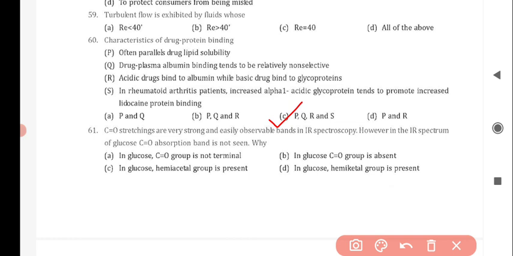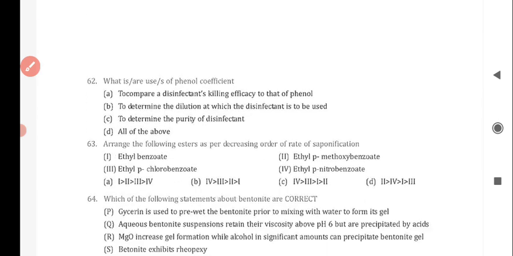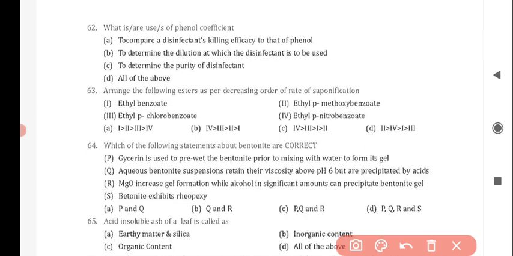Now next question is, C-O stretching bands are very strong and easily observable bands in IR spectroscopy. However, in the IR spectrum of glucose, the C-O absorption band is not seen. Why? And the correct answer is option C, that is in glucose a hemiacetal group is present. Next question is, what is or are the uses of phenol coefficient? And the correct answer is option A, that is to compare its killing efficacy to that of phenol.